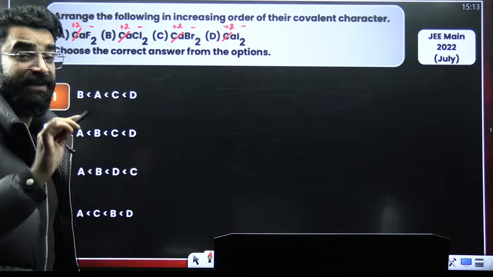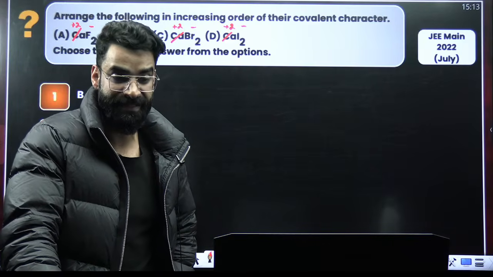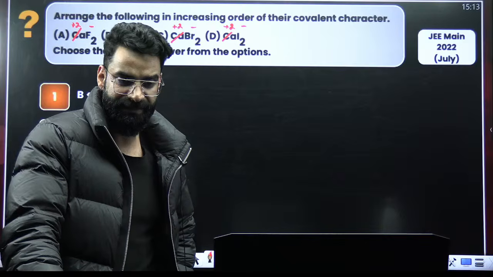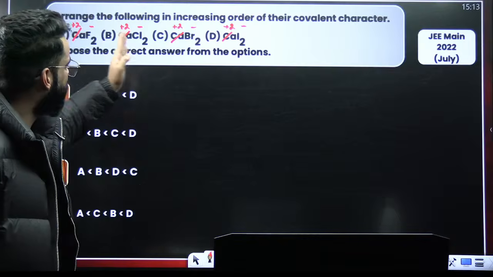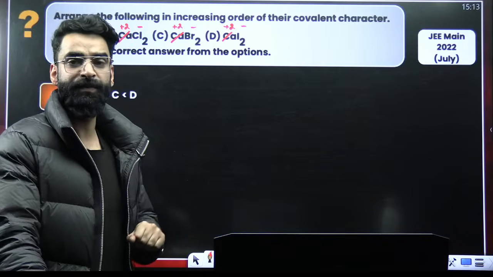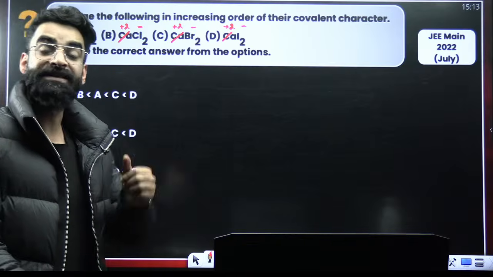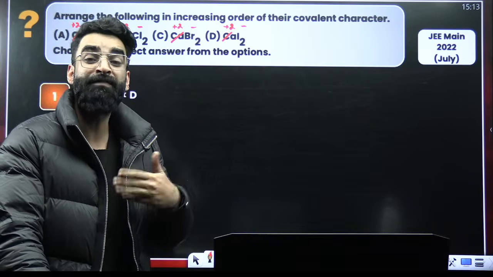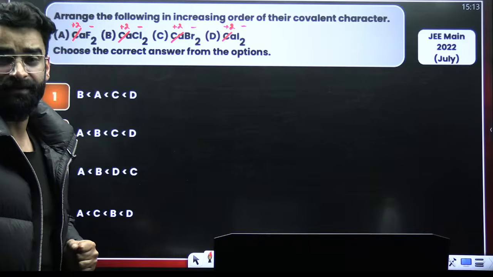The charge on every anion is same. If the charge on every anion is same, we are going to decide as per the size, right? Now, which anion has got maximum size among all? F negative, Br negative, Cl negative, or I negative? I negative has got maximum size. More the size of anion, more is the polarizability of anion. And if more is the polarizability of anion, more is going to be the covalent character, right?